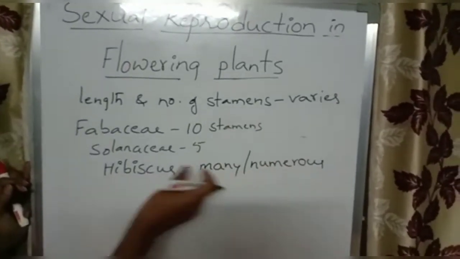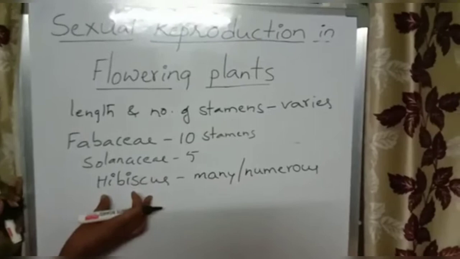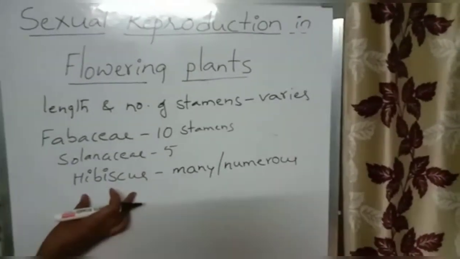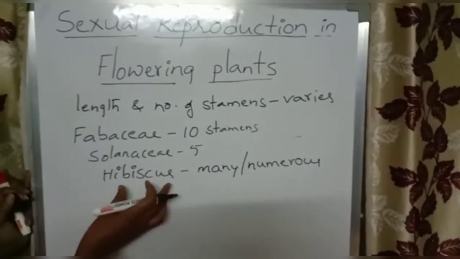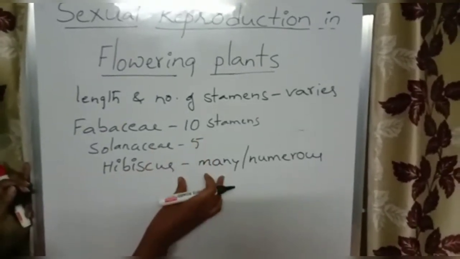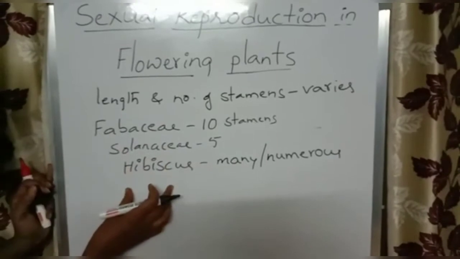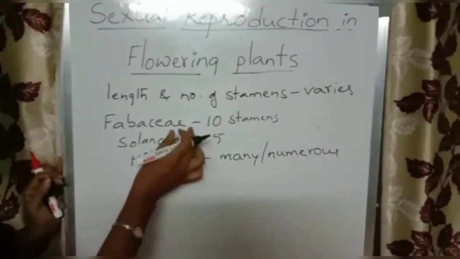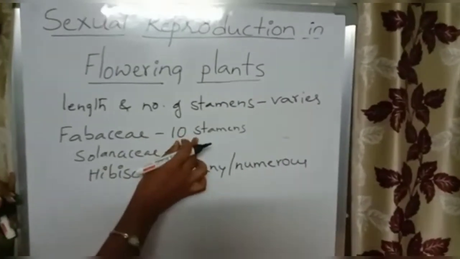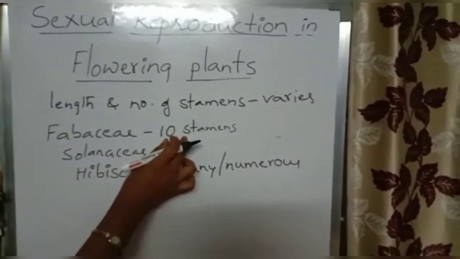What I told you in the previous point, I told you hibiscus is an example for monothecous anther, bisporangiate anther, but the stamens number is numerous, many stamens. So we can see the difference like this. The number of stamens varies from species to species. In Fabaceae, there are 10 stamens.